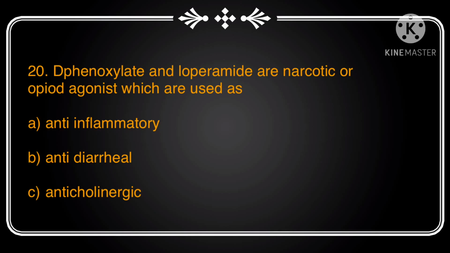The next question: diphenoxylate and loperamide are narcotic or opioid agonists which are used as what? Options include anti-inflammatory, anti-diarrheal, anticholinergic. We know that diphenoxylate and loperamide are opioid agonists used as anti-diarrheal agents to treat acute and chronic diarrhea.